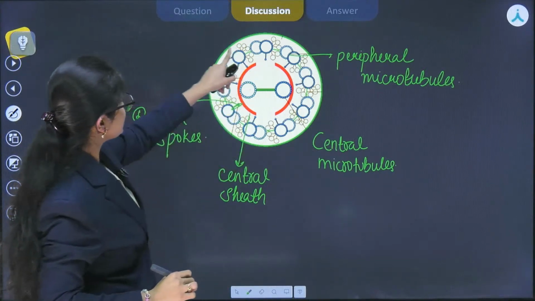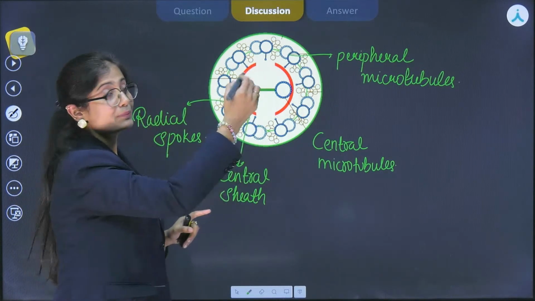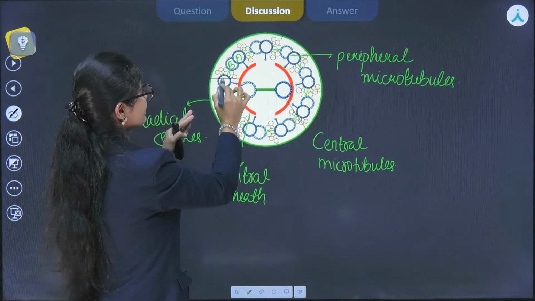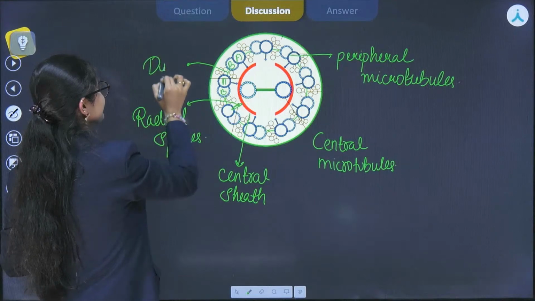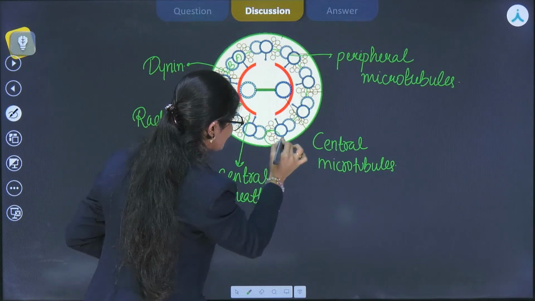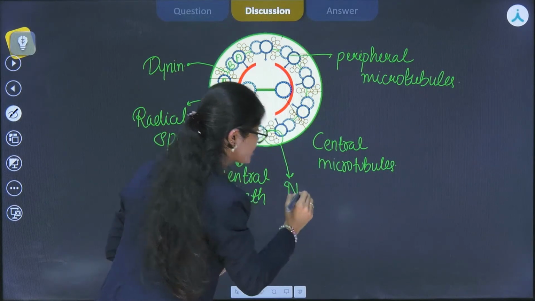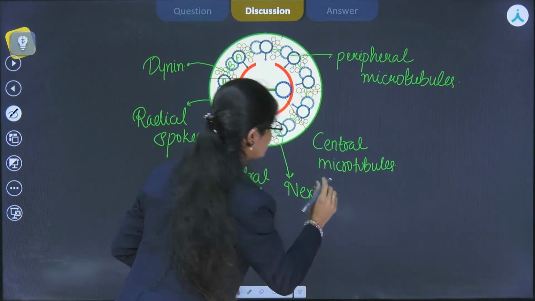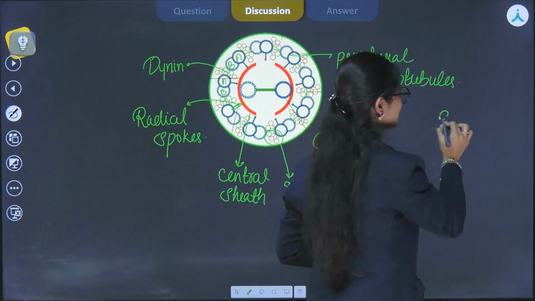Right, now let's see that these are doublet, and if I name them like A and B, these are attached to each other via dynein protein, right? And the proteins which are present, this balloon-like structure which are present here, these are nexin proteins which are attached to the peripheral microtubule doublet. So if we see the arrangement of microtubules in the cilia and flagella, it come out to be 9 plus 2.